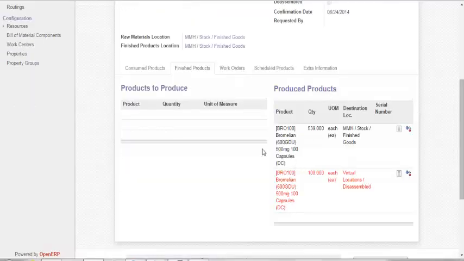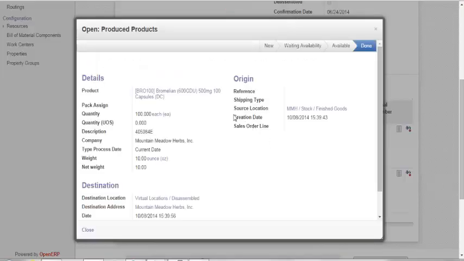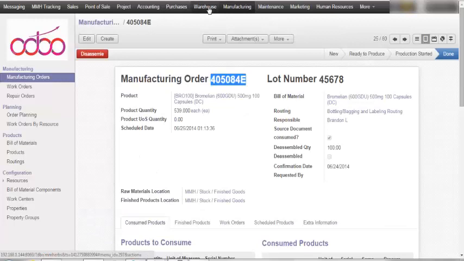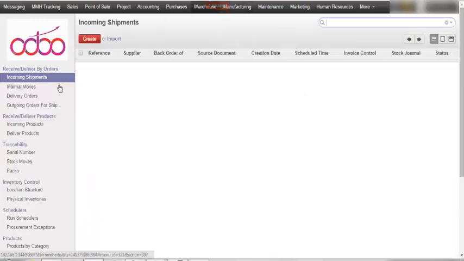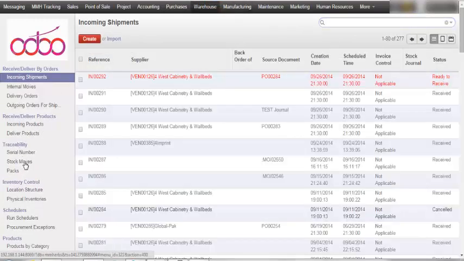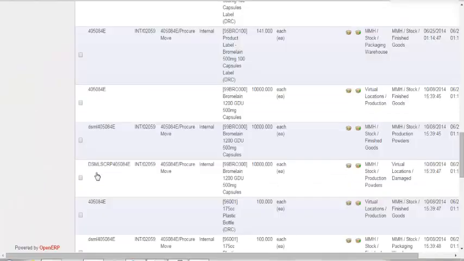After disassembling, inside finished product, you can see a stock move being created from finished goods location to disassemble location. To check the stock moves, you need to go inside warehouse and then click on Stock Moves.